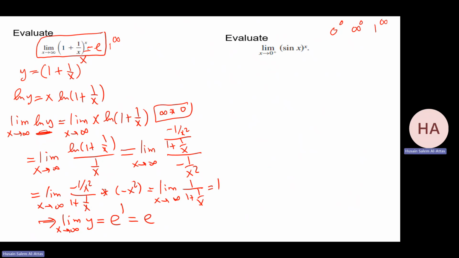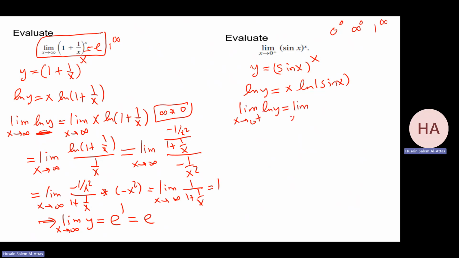Another problem. What is sine x to the power x? Do the same. First, I will define y equals sine x to the power x. Take ln y will be x ln sine x. Take the limit as it goes to 0 from right of ln y.